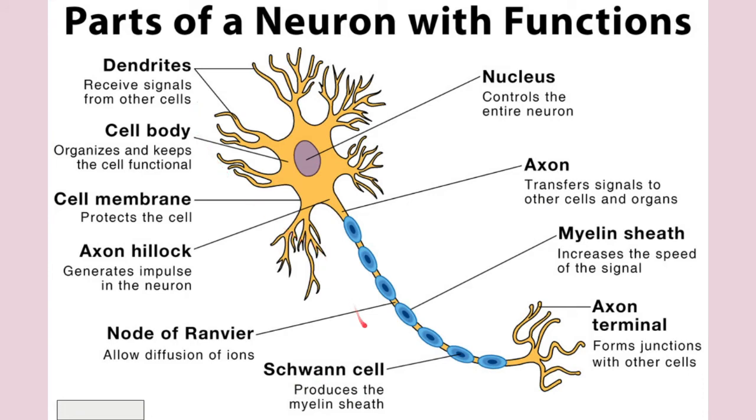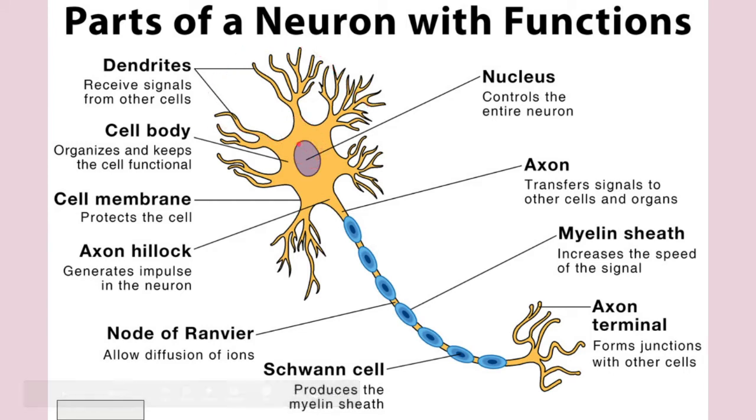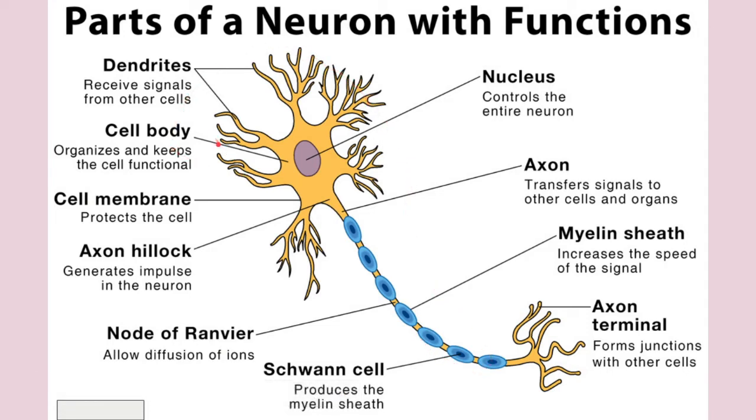This neuron will ultimately become useless, and the neuroglia will come into action. But the neurons are not able to divide, so if a neuron is damaged, it will not be further used.